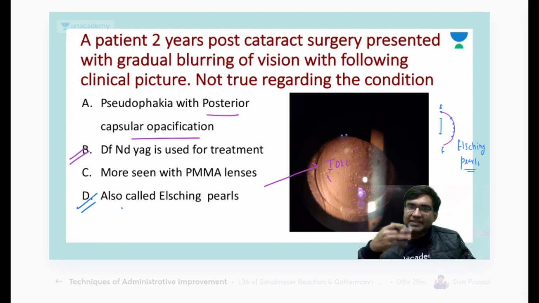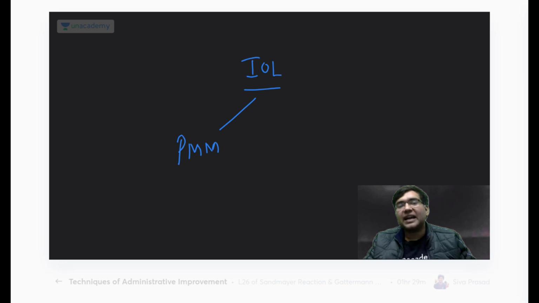Now remember, this type of posterior capsular opacification is more common in the PMMA lenses, or the hard lenses. We have the hard lenses which are called polymethyl methacrylate. You can just remember it like PM is hard. Your prime minister is a tough character. So PM is hard.